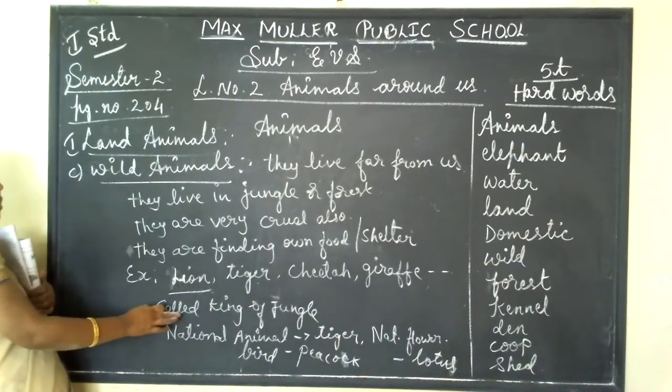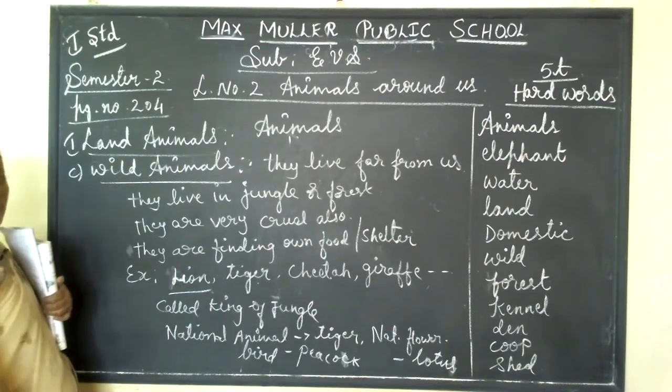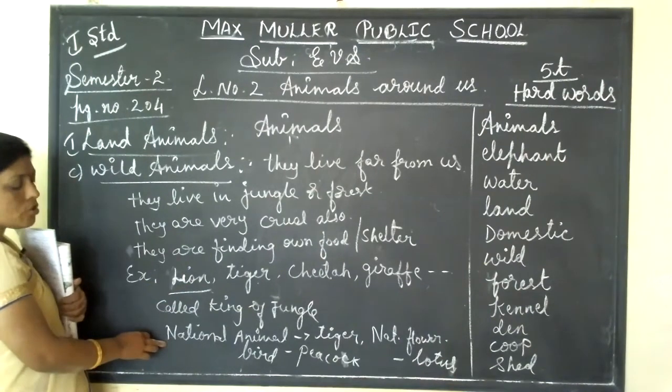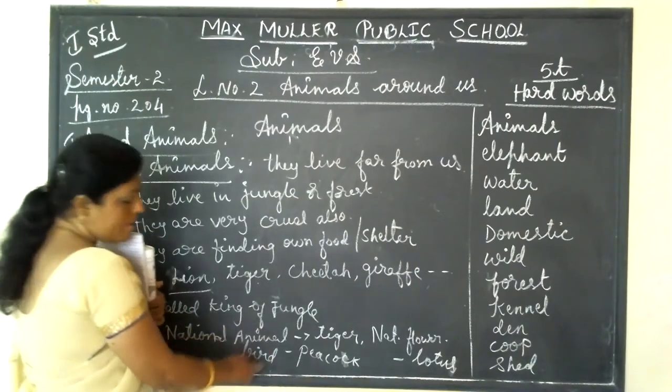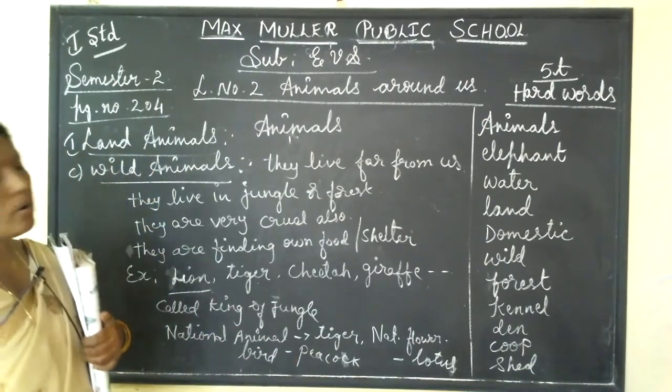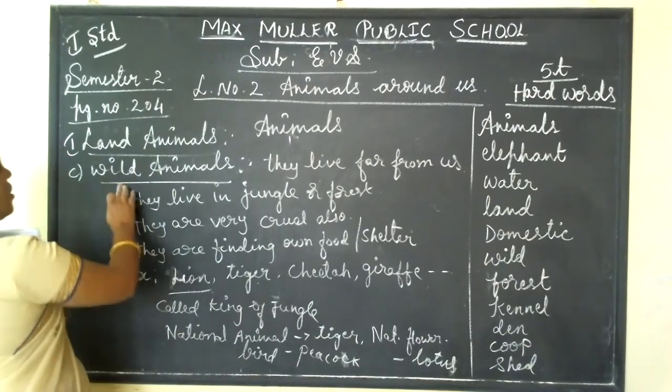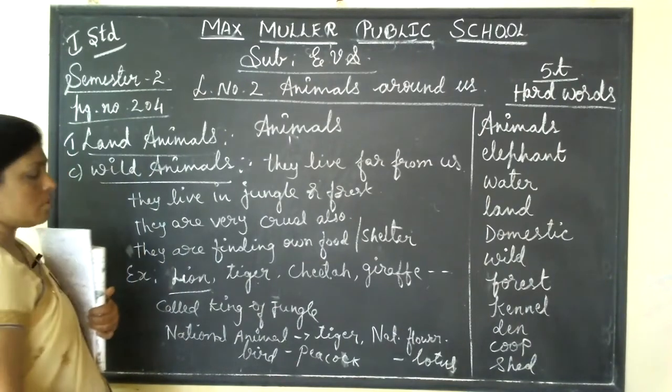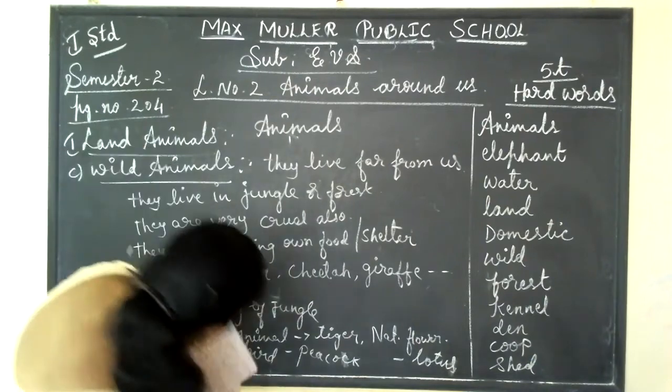The lion we call the king of the jungle, but our national animal is the tiger. Our national bird is the peacock, and the national flower is the lotus. Okay. So these are all about wild animals. Then come to the next.